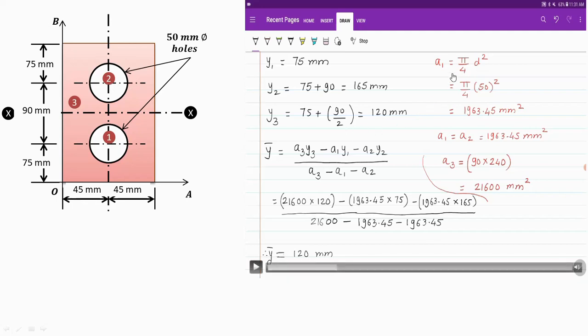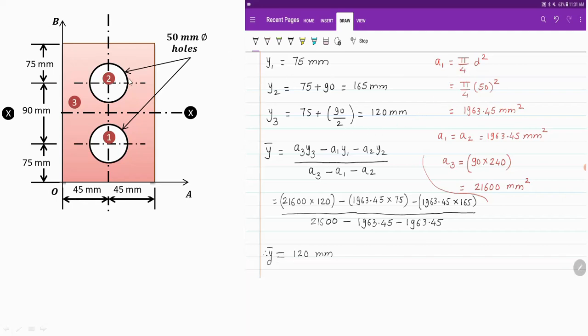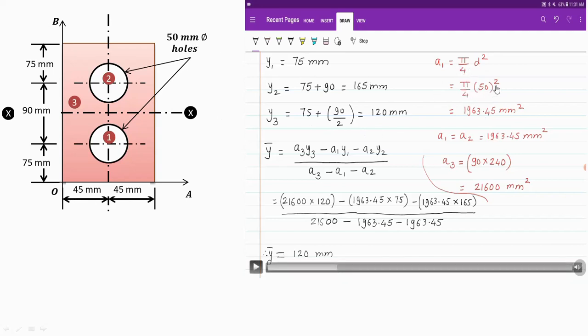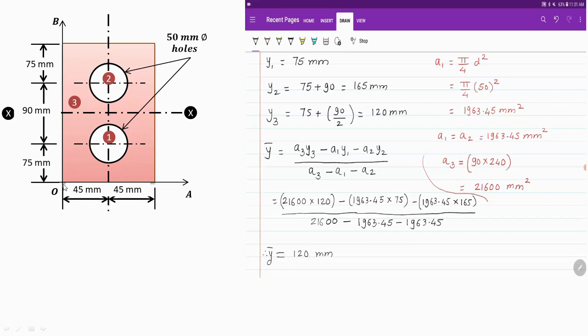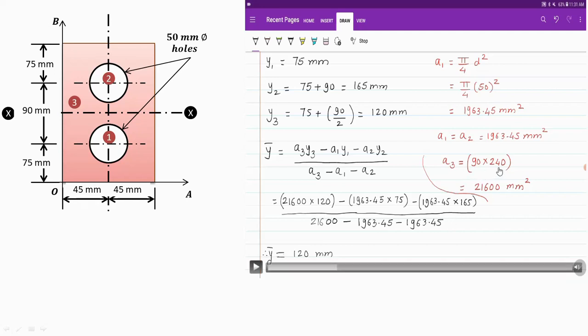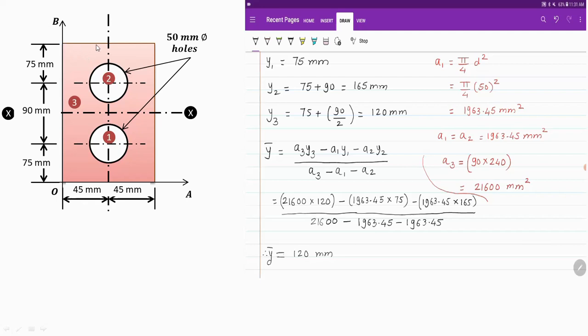Area A1 and A2, they are of the circular cross section, because 50 diameter holes are removed from this rectangular plate. So it is pi by 4 d square. Diameter is 50, so it is pi by 4 into 50 square, that is 1963.45 mm square. A1 and A2 are same. Then A3 is the area of the rectangle, that is width is 90 and depth is 240, so it is 90 into 240. Now from this third section, that is rectangular section, we have drilled two holes over here.